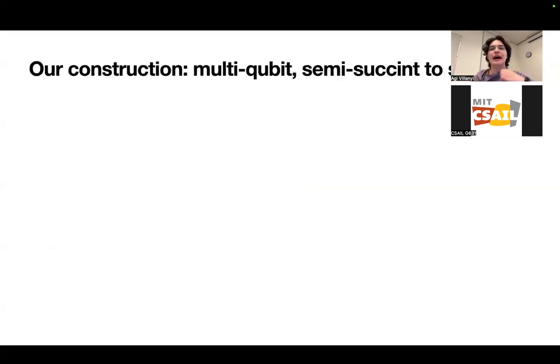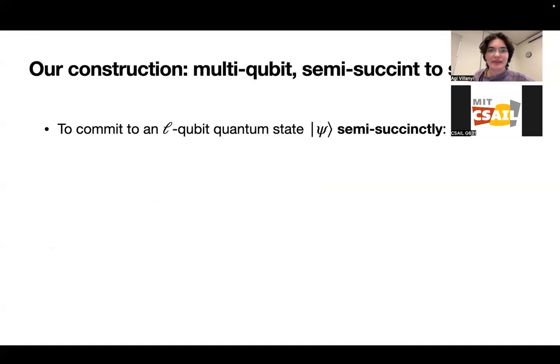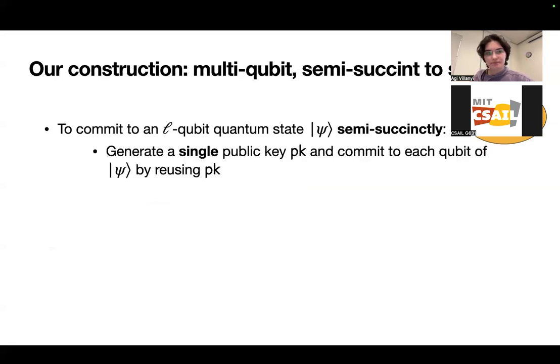Okay, so how do we make this succinct? Well, the first thing we can do is make it semi-succinct, which just means that the receiver's messages are short, but the sender's responses can still be long.